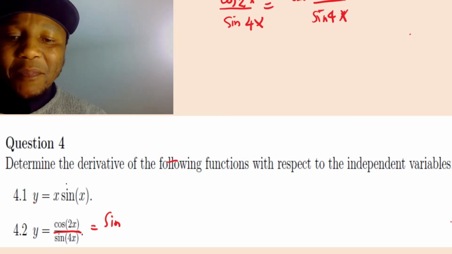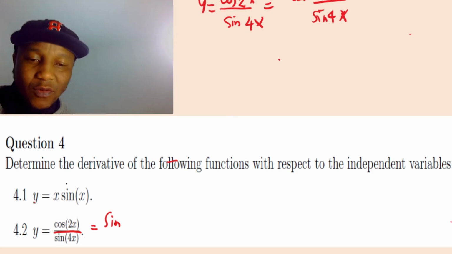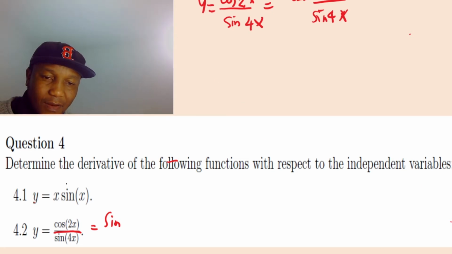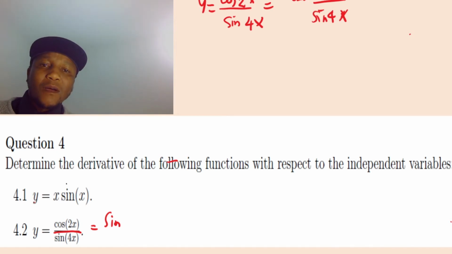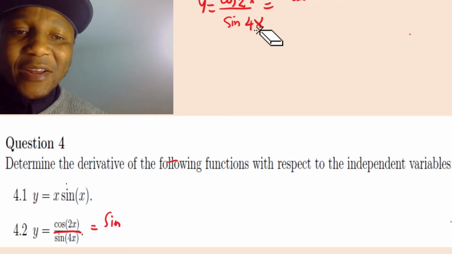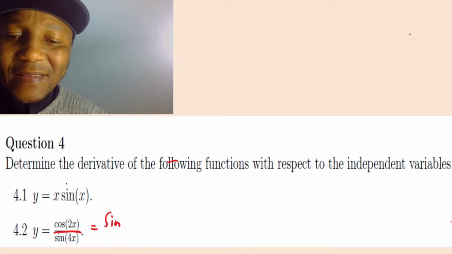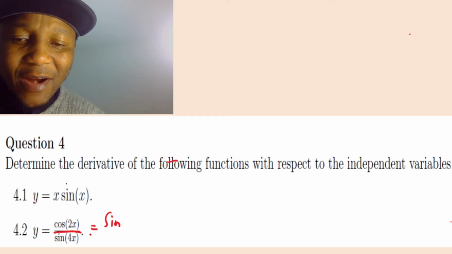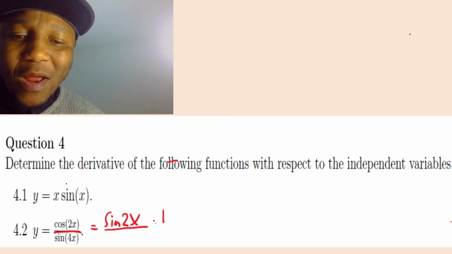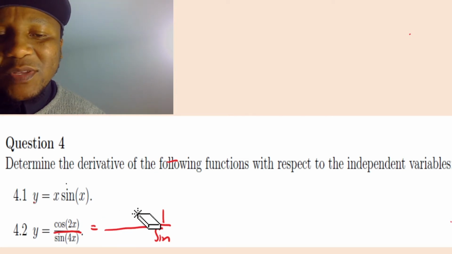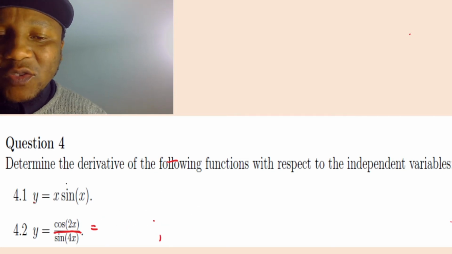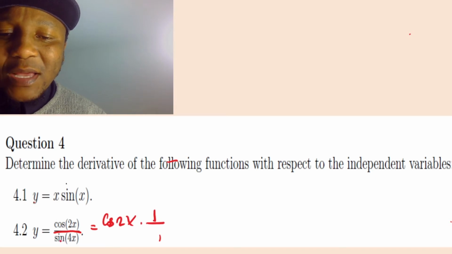But then, remember you have your y here. Y equal to... Oh my God, it's not visible. Let me write a little bit bigger. Sorry about that. So now I'm going to rewrite this. Oh no, what am I doing? There's no sine 2x here. Cos 2x multiplied by 1 over sine